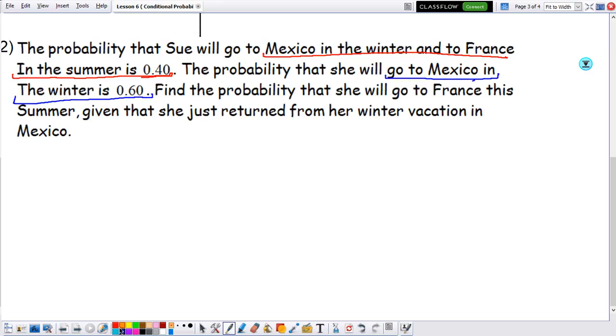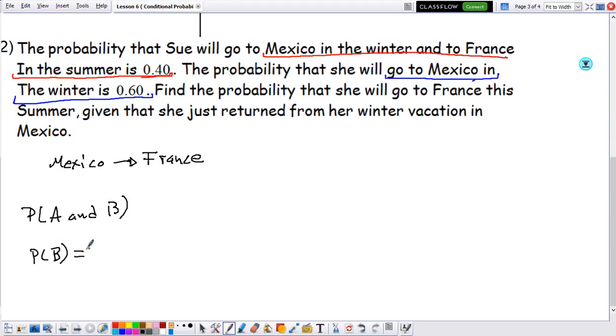Okay, so now let's see, what exactly are we looking for? We want to find the probability that she will go to France this summer, given that she just returned from her winter vacation in Mexico. So notice that what she's saying here is that first, she wants to go to Mexico and then go to France. So notice that this is an example of a conditional probability because first she needed to go to Mexico and then go to France, according to the scenario that we're given. So again, if we want to find out conditional probability, we need to know two things. We need to know P of A and B, and we need to know P of B.